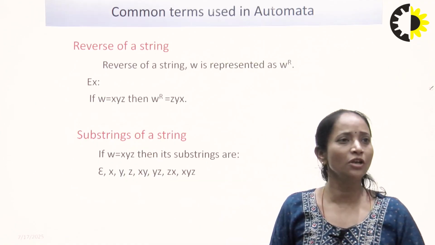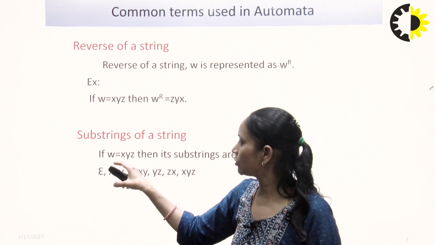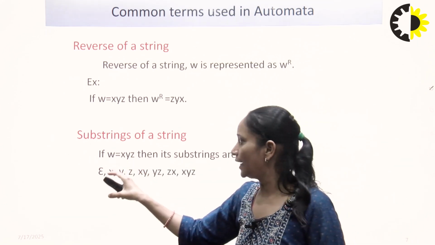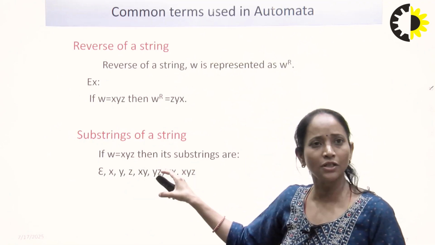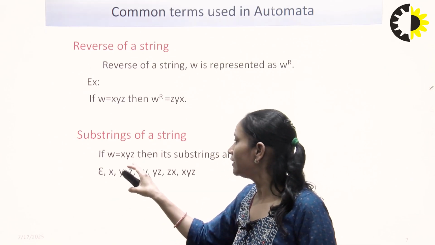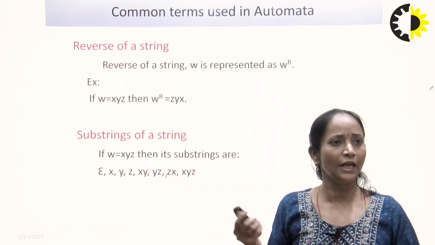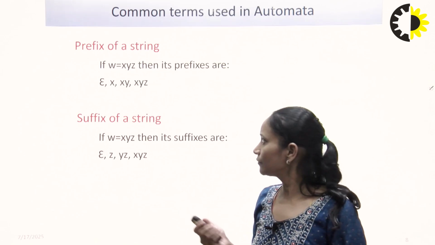What is a substring? A substring of a given string: if W is equal to XYZ, then its substring can be either epsilon, meaning neither X, nor Y, nor Z, or either X or Y or Z, XY, YZ, and XYZ, any string formed from XYZ.